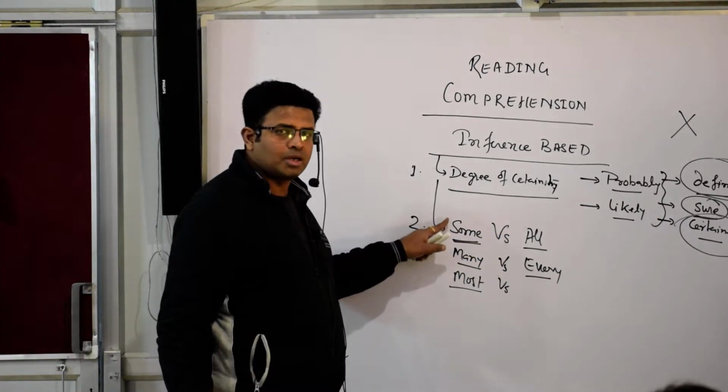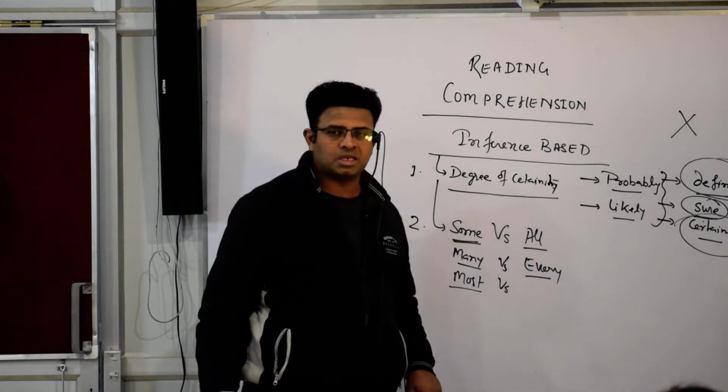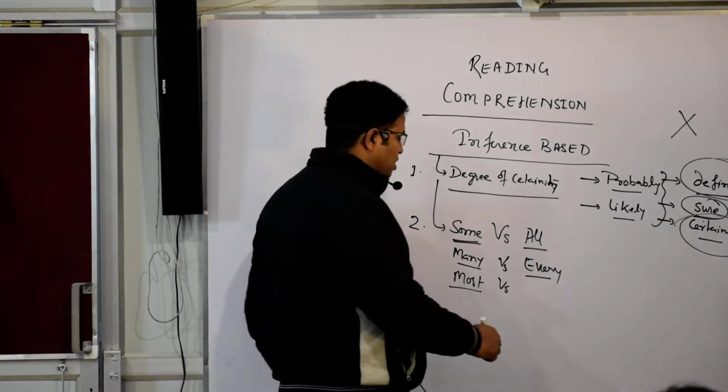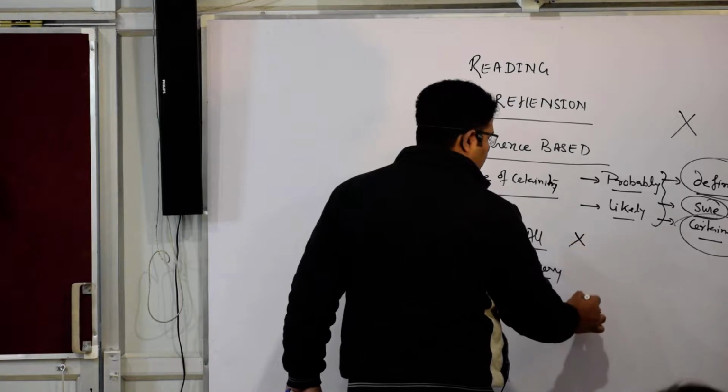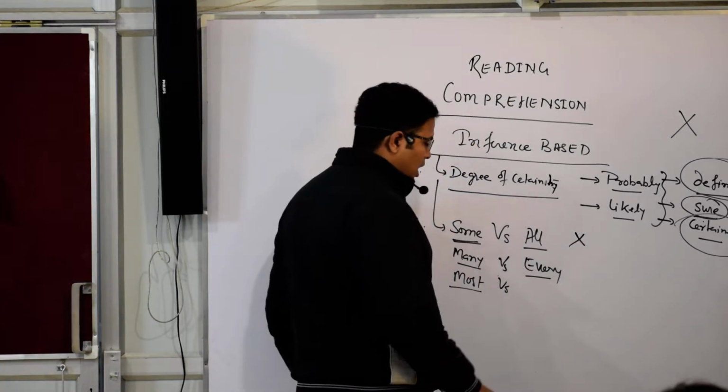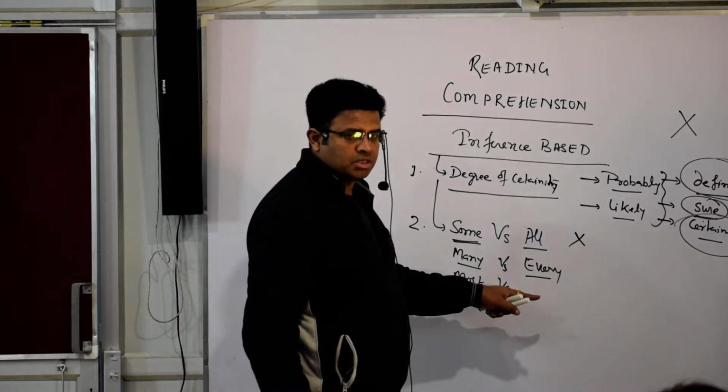If the question is talking about the low degree, they do not talk about all. If some is there, then all cannot be possible. And if some is there, every cannot be possible.